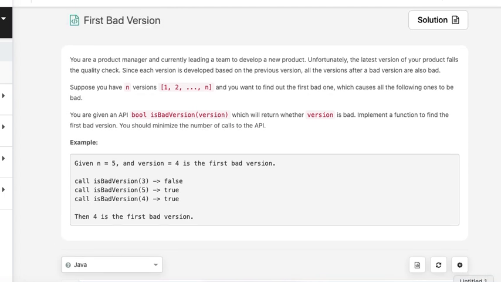So here we can simply go on checking all of the versions from n down to the zeroth version, checking which version is bad, but this will result in many calls to the API. They have asked that we minimize the number of calls to the API. And the other hint is that when one version is bad, all the versions after it are bad. So we can discard half of the search space. If the version is bad, the later part need not be searched again. And if a version is good, the previous versions need not be checked again because they would be good. So this reduces the search space. So we can use binary search.